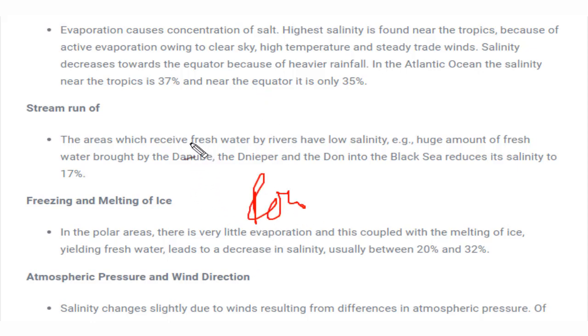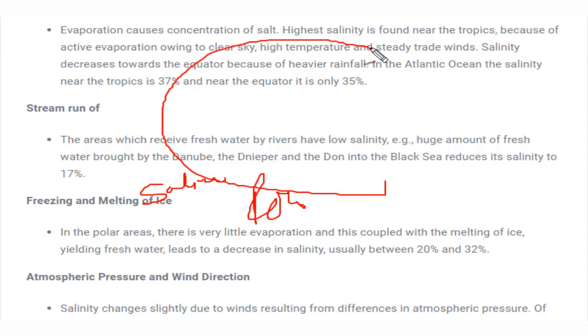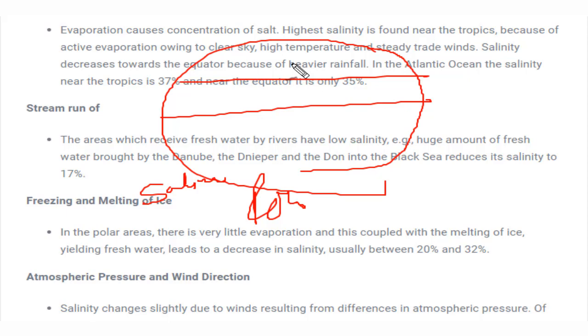If you want to remember salinity, these kinds of questions can be asked in the exam also. Over here again we'll take the example of latitude. This is the equator, this is the tropical region, and this is the polar region. The maximum salinity present would be at the tropical region. Whatever land or water body would be there in either of the tropical regions, the salinity would be maximum at this place.